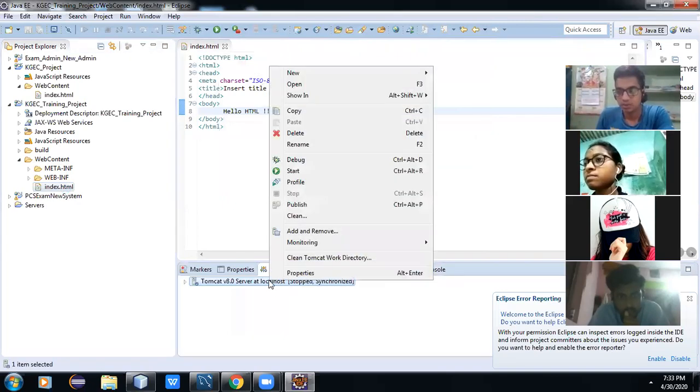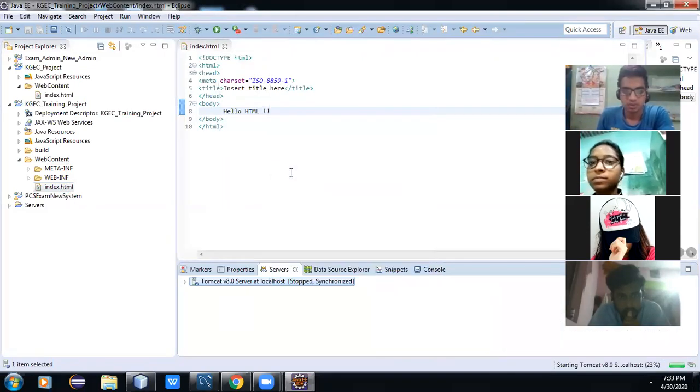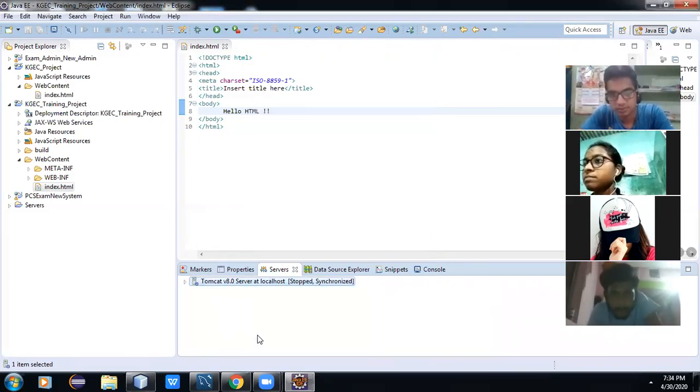Okay. First, we can start the server. Actually, if the server is started in another location, then it will create a problem. Tomcat requires a port. Okay, already in use. Okay, I understand. Actually, I need to stop the server.